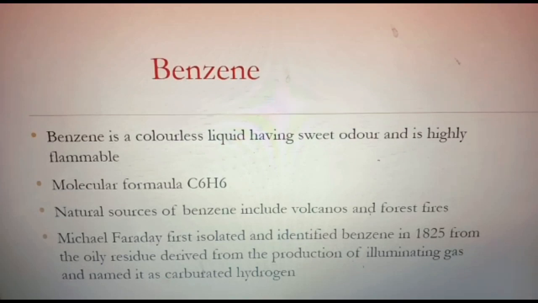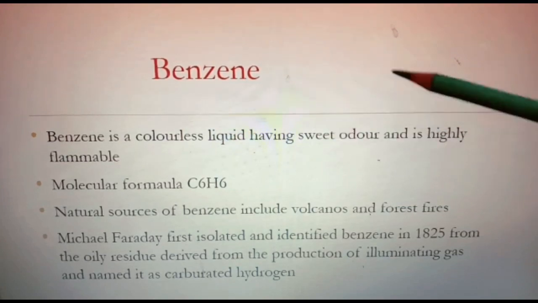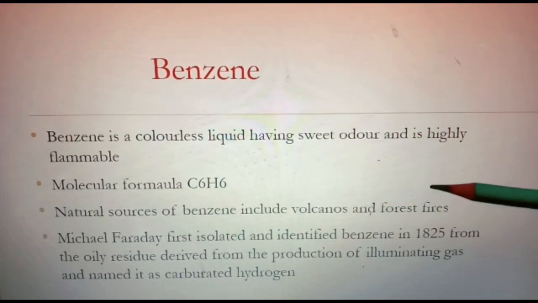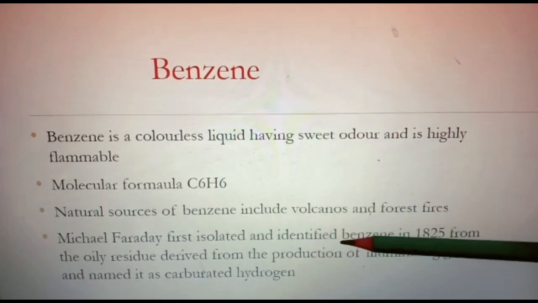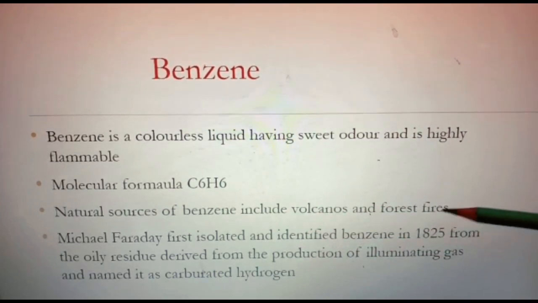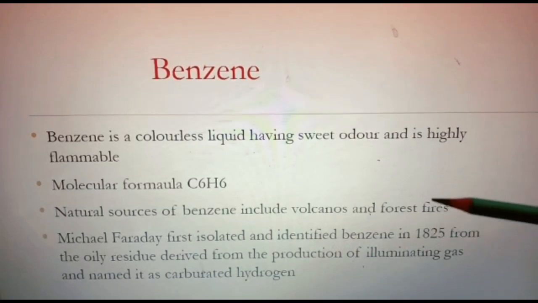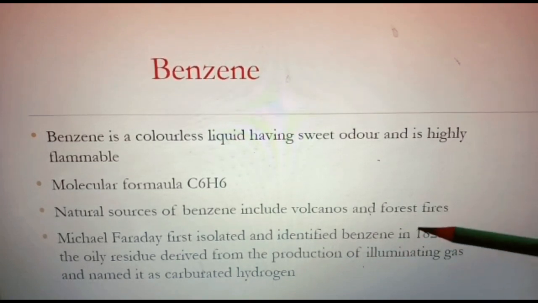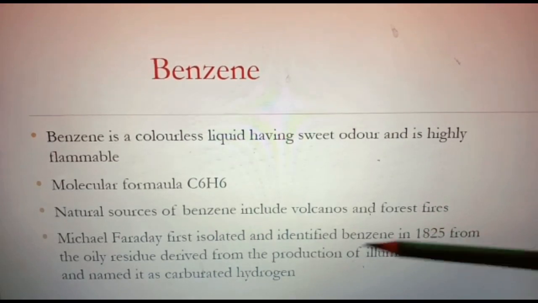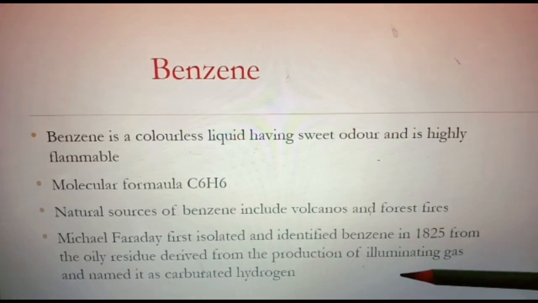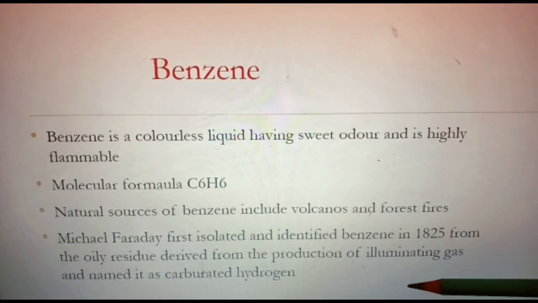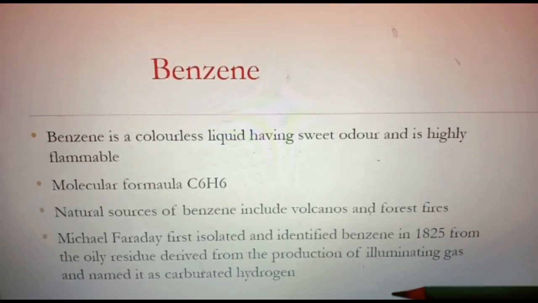We know benzene is a colorless liquid having a sweet odor and is highly flammable. The molecular formula of benzene is C6H6, that means 6 carbon atoms and 6 hydrogen atoms. Natural sources of benzene include volcanoes and forest fires. Benzene was first isolated and identified by Michael Faraday in 1825 from the oily residue derived from the production of illuminating gas. At that time it was called carbureted hydrogen. So Michael Faraday is the scientist who first identified benzene.